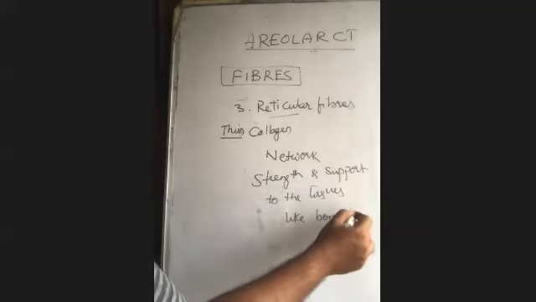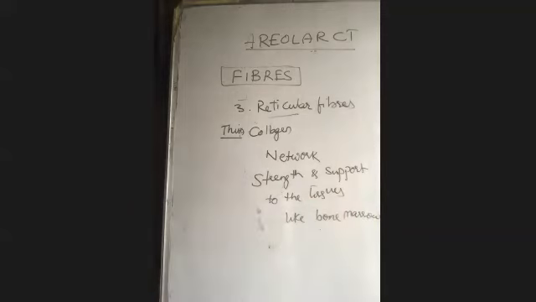Okay, so that's it. This is about the three types of fibers. Let me say from the beginning: collagen, reticular, and elastic fibers. There are three types of fibers in the areolar connective tissue. The collagen and reticular fibers are composed of the protein called collagen, and elastic fibers are made of the protein called elastin. Collagen fibers are white in color, arranged in the form of bundles, and are strong and stretch resistant. Coming to the reticular fibers, they are thin and form a network and provide strength and support to certain tissues like bone marrow.